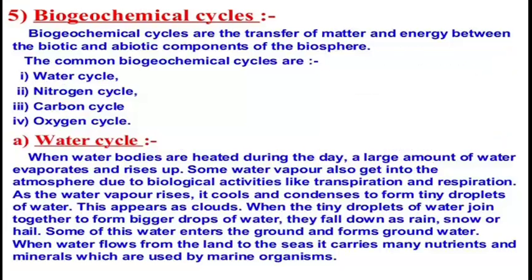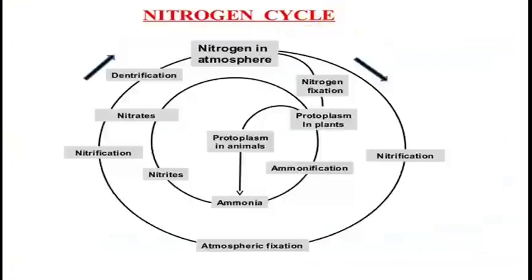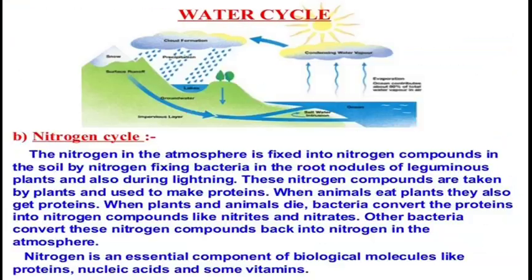As the water vapor rises, it cools and condenses to form tiny droplets of water. This appears as a cloud. When the tiny droplets of water join together to form bigger drops of water, they fall down as rain, snow, or hail. Some of this water enters the ground and forms groundwater. When water flows from the land to the sea, it carries many nutrients and minerals which are used by marine organisms. You can see the picture of the water cycle.